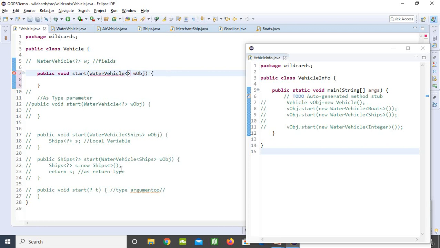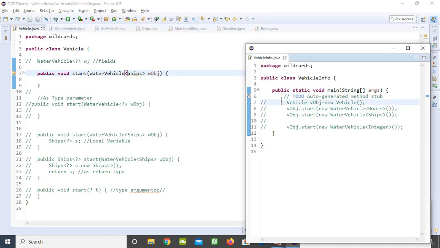Now coming to ships. When I'm making this method take ships, coming to our main method, if we are trying to start a boat instead of a ship, what happens? Immediately it is going to produce an error, because you have permission only to start the ships, not the boat. We must ensure again to start the ship only.